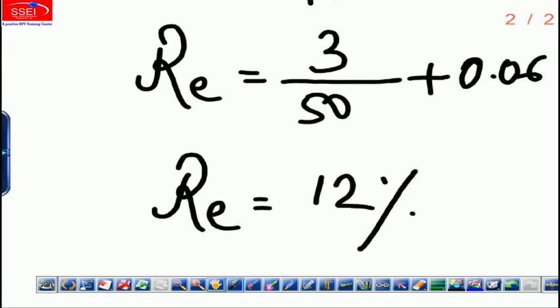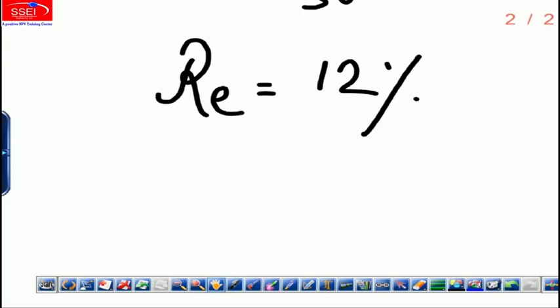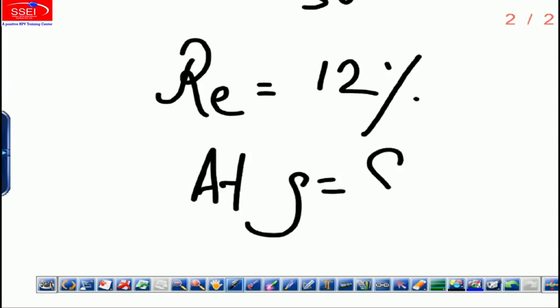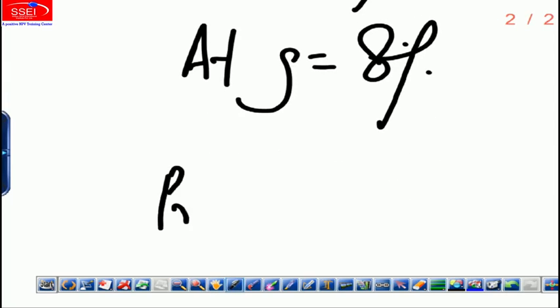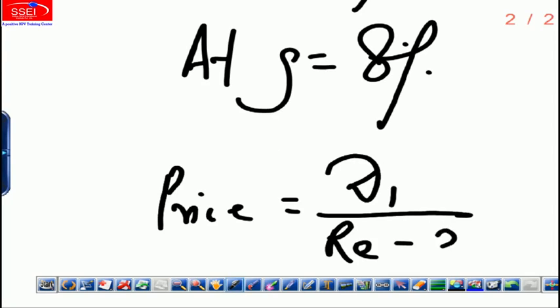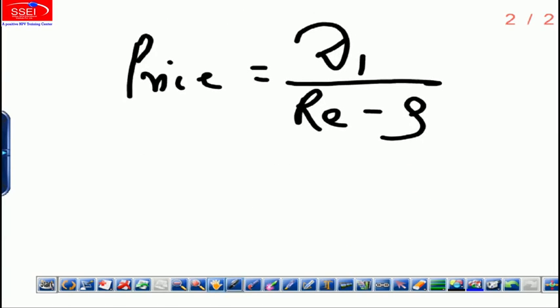Now, since the risk complexion is not changing, the required rate of return will remain the same, but the growth rate will become 8%. So we have to find out the new price, equal to D1 by Re minus g. So D1 is 3, because it's already given.